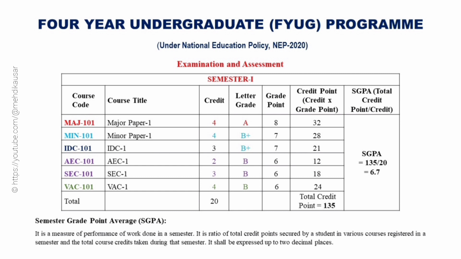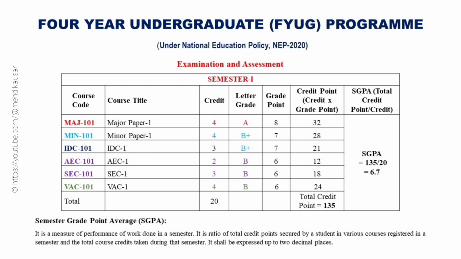Now, the credit point for major paper will be 4 into 8 equal to 32. The same for minor paper will be 4 into 7 equal to 28. And for IDC paper, it will be 3 into 7 equal to 21. And that for the papers AEC, SEC, and VAC paper will be 2 into 6 equal to 12, 3 into 6 equal to 18, and 4 into 6 equal to 24.